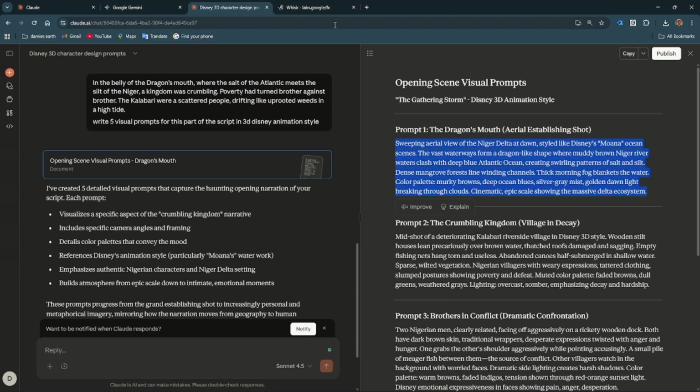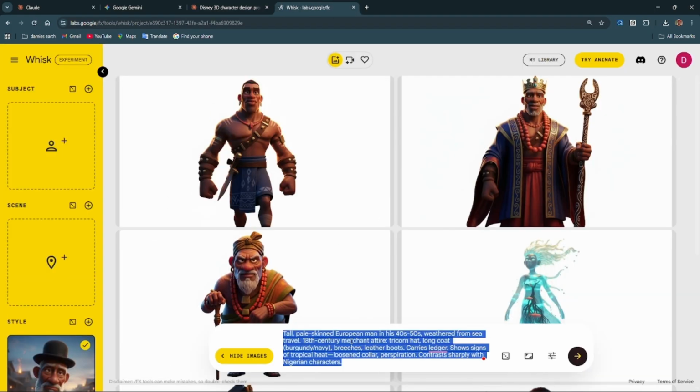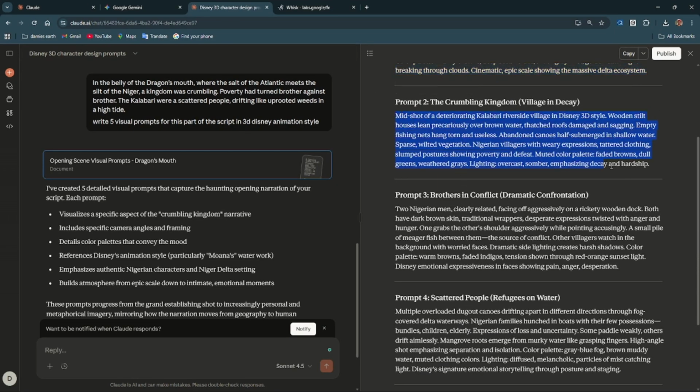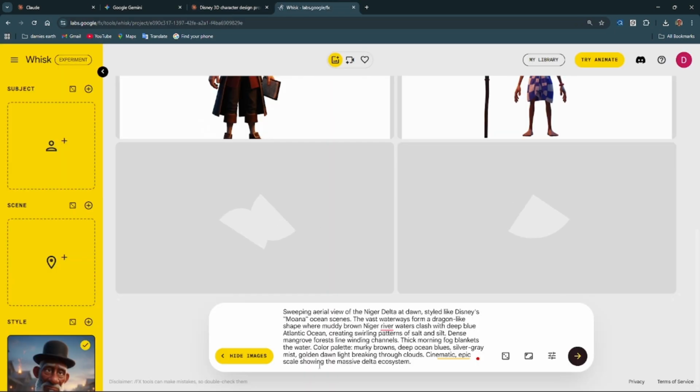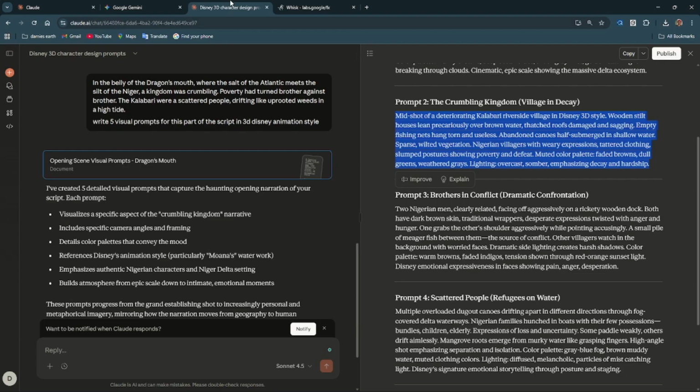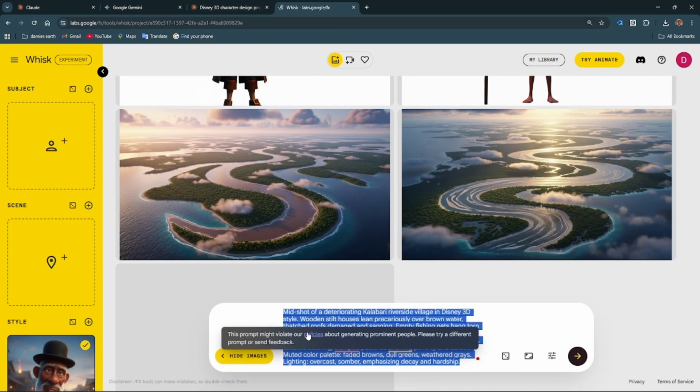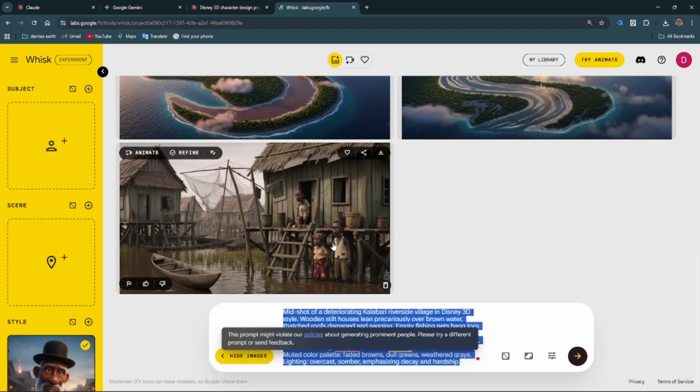I'm going to copy this. We'll go to Wix AI and start generating one after the other, because this part they've not started talking about our main characters. You see, what I'll be doing today is going to be a bit different.